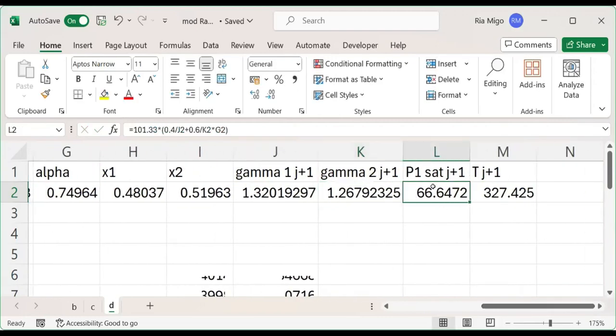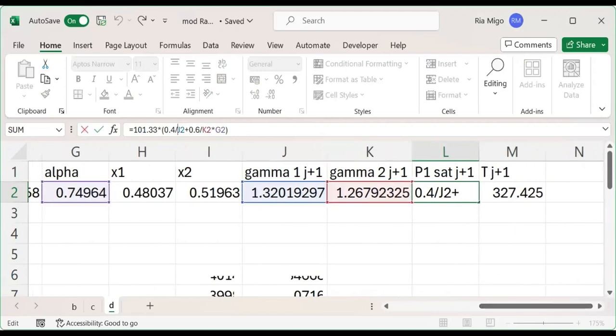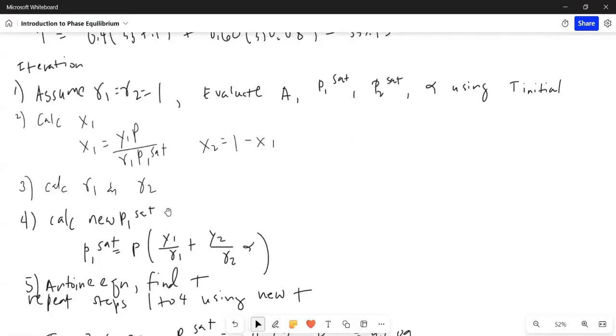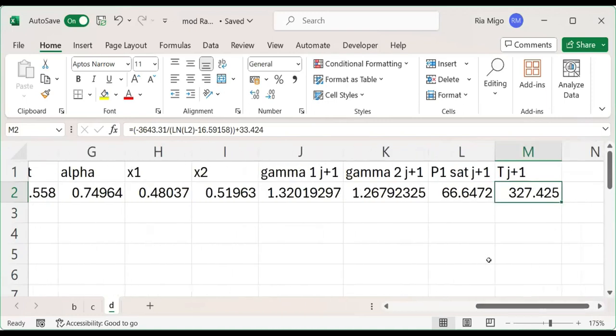Next, P1 saturation, the new P1 sat. So what do we need? We use this derived equation to calculate the new P1 sat. Please derive this on your own. All right, so this is the new P1 sat. And finally, we use the Antoine equation to calculate the new iteration temperature.